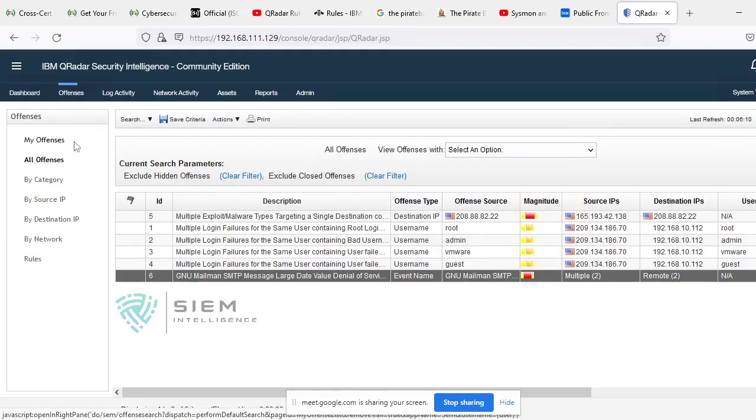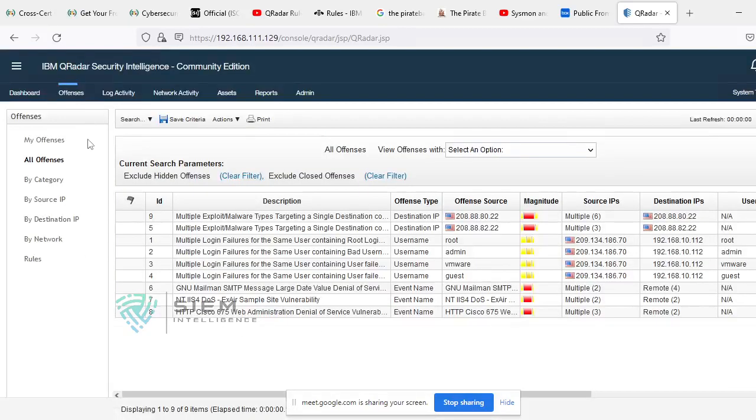There is My Offenses, All Offenses, By Category, By Source IP, By Name. We will discuss them one by one, and at the end we will discuss the offense summary form and the many tabs in it. So this is the first Offenses tab. If you double click, you will get All Offenses by default. If you double click All Offenses, it excludes hidden and closed items.